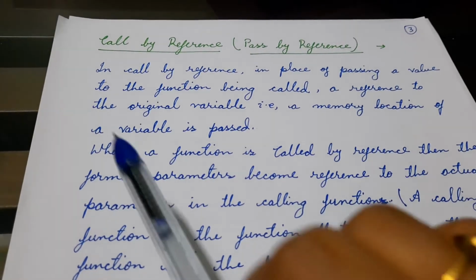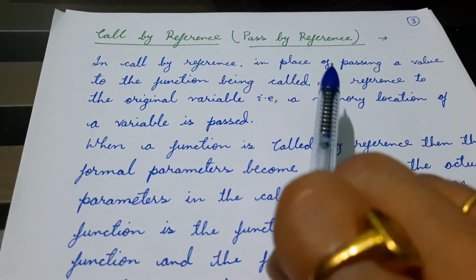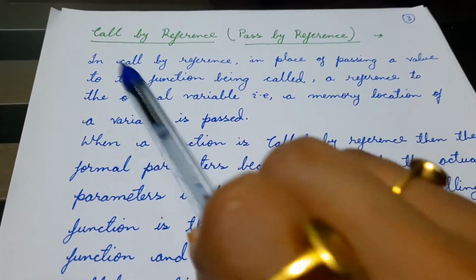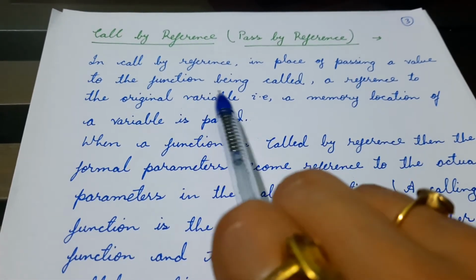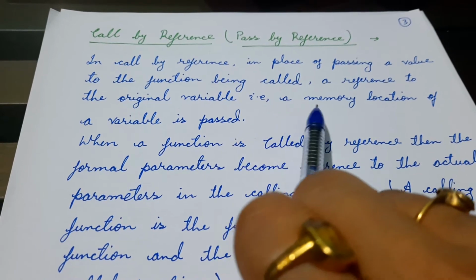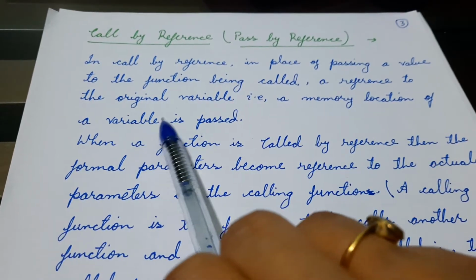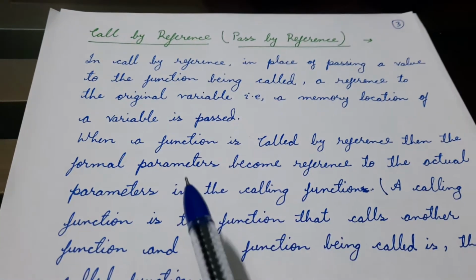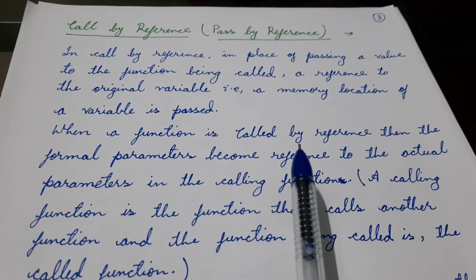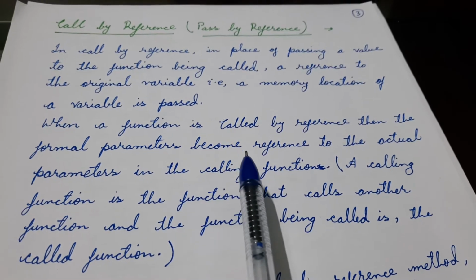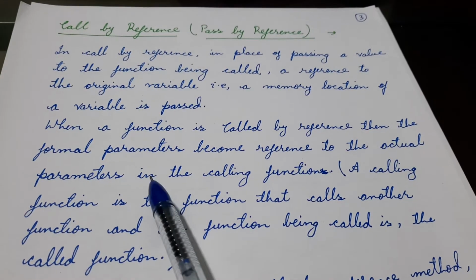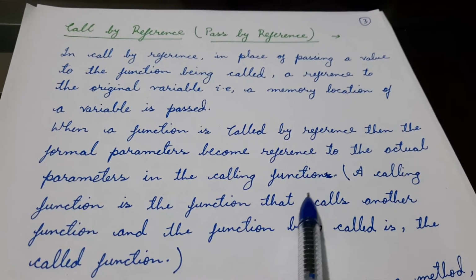So we see here in call by reference, in place of passing a value to the function being called, a reference to the original variable, that is, a memory location of the variable, is passed. When a function is called by reference, the formal parameter becomes a reference to the actual parameter in the calling function.